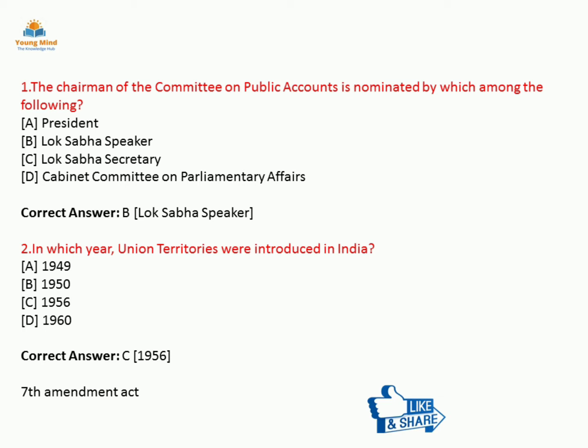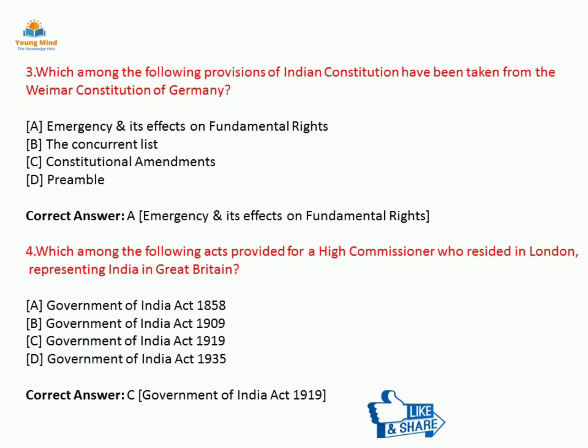The next question, the second one: in which year were union territories introduced in India? The options are 1949, 1950, 1956, 1960. The correct answer is option C, that is 1956. This is the 7th Amendment Act. Through the 7th Amendment Act, union territories were introduced in India. Remember this.